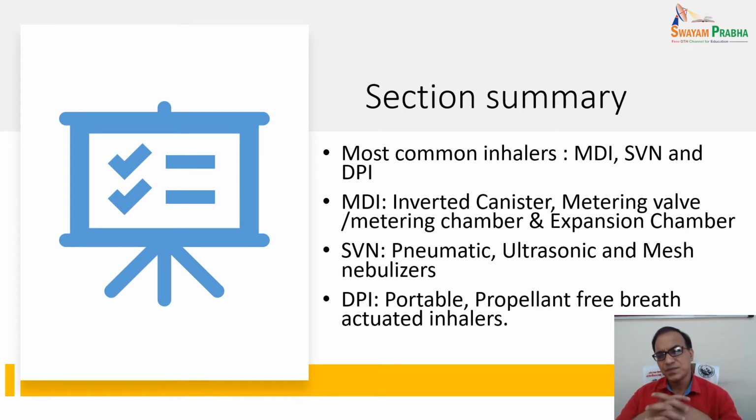Just summarizing this section, the most common inhalers are three: MDIs, SVNs, and DPIs. MDI stands for metered dose inhalers, SVN for small volume nebulizer, DPI for dry powder inhalers. In MDIs, an inverted canister is there, a metering valve, a metering chamber, and an expansion chamber. SVN, small volume nebulizer: keywords you have to remember are pneumatic, ultrasonic, and mesh nebulizers. SVNs mostly work on the pneumatic principle, and the others are ultrasonic and mesh nebulizers.